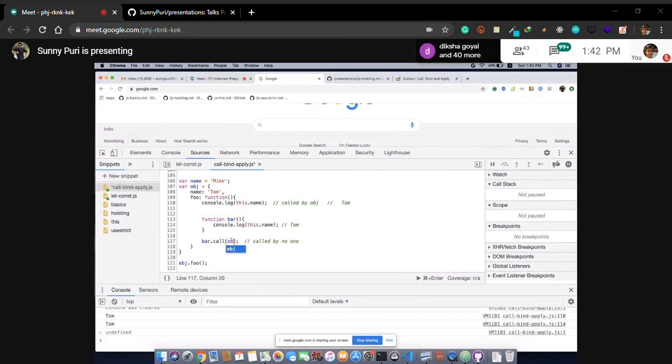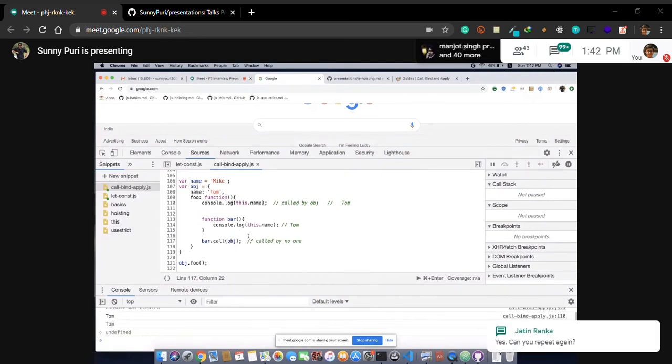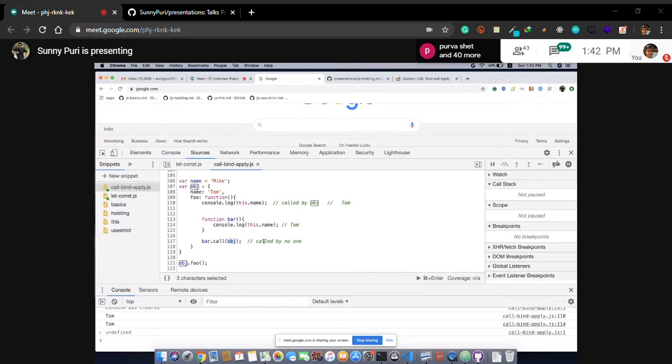If I pass obj, I can pass obj also, right? This is pointing to obj, so I can pass this as well, because right now the foo function has the scope of this. Okay, I'll repeat. Foo is called by the object obj, so this will point to obj.